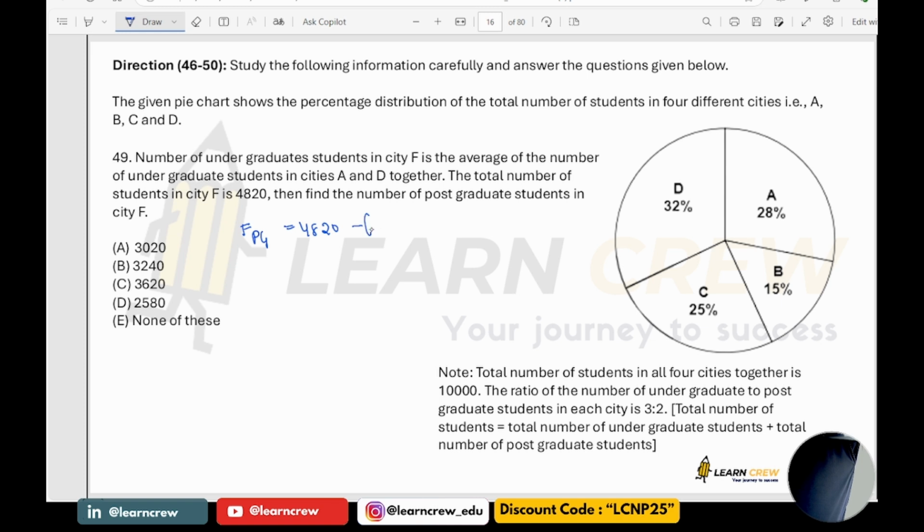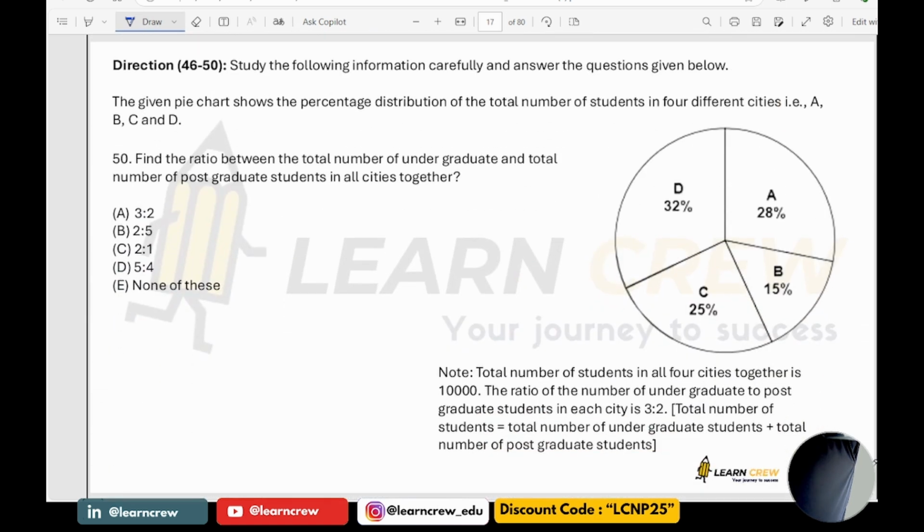4,820 minus 1680 plus 1920 by 2. So how much are you going to get? Which is 3020. Out of the total number of students, if you subtract the undergraduates, you will get postgraduates. So answer is 3020.